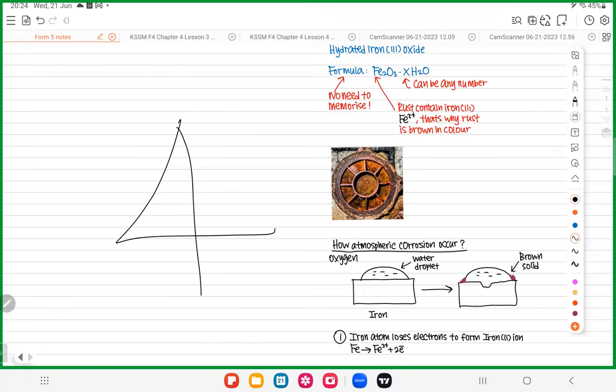Don't feel stressed, just go on slowly. Yeah, we just go on slowly and I will show you how it works.